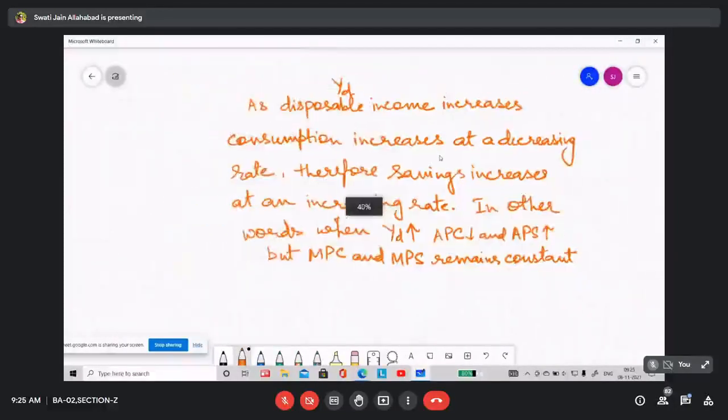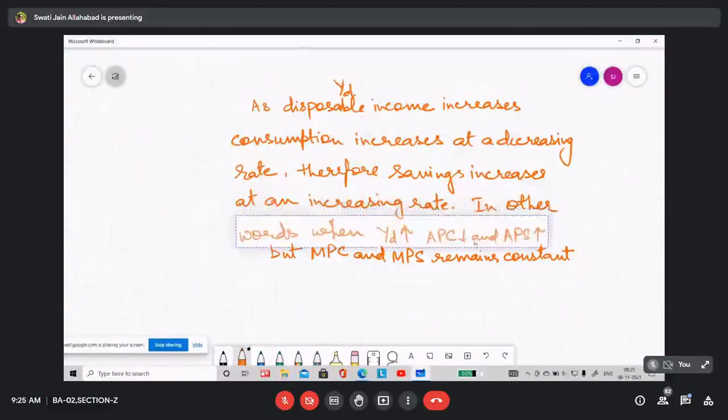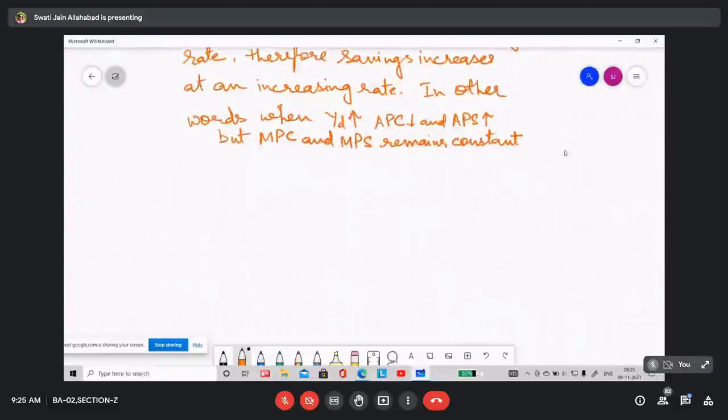So if you use a diagram to show the same thing, the Keynesian consumption function is looking like this.